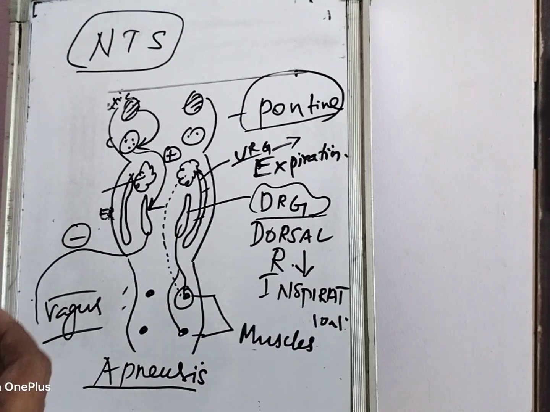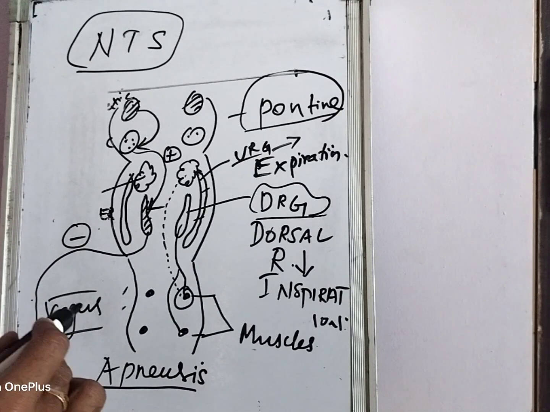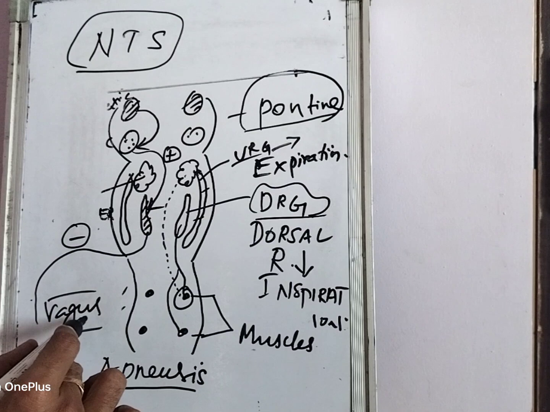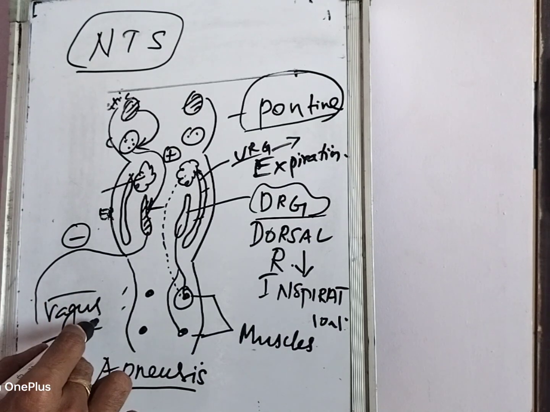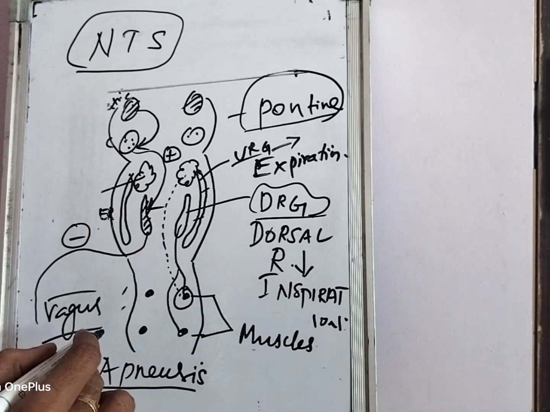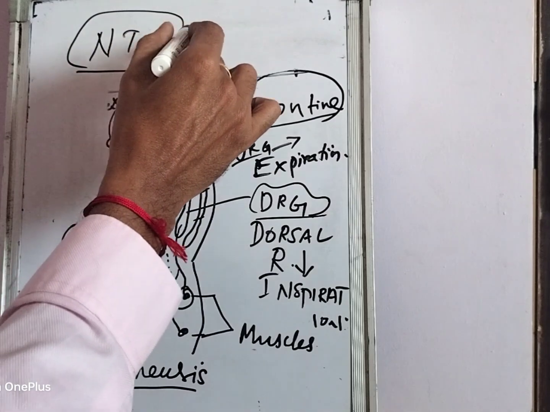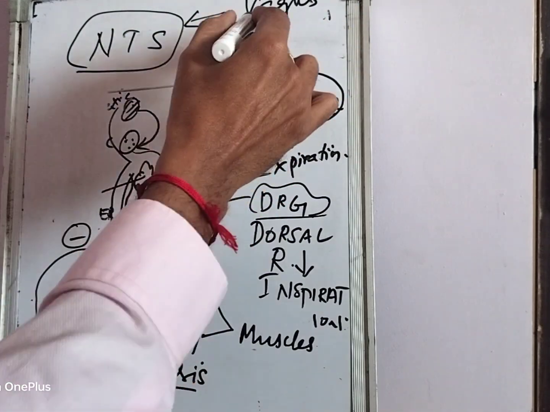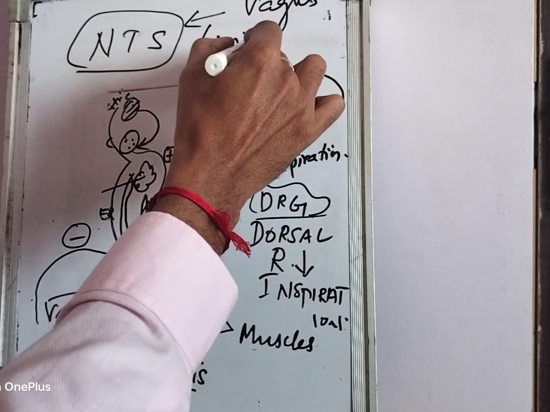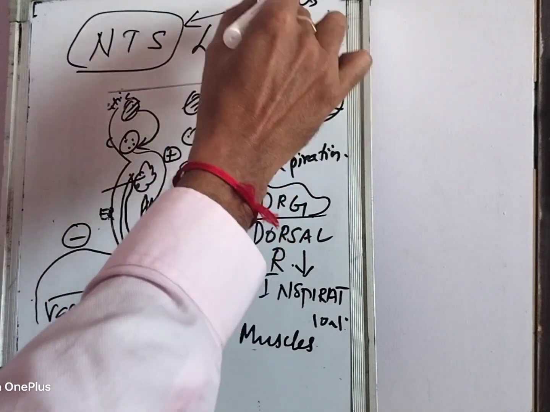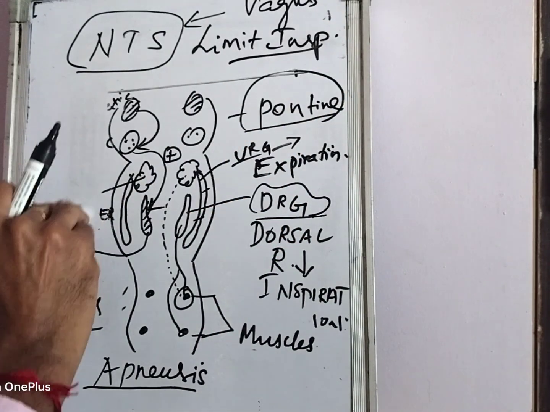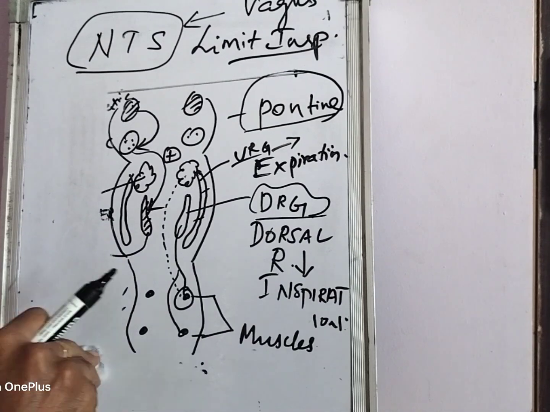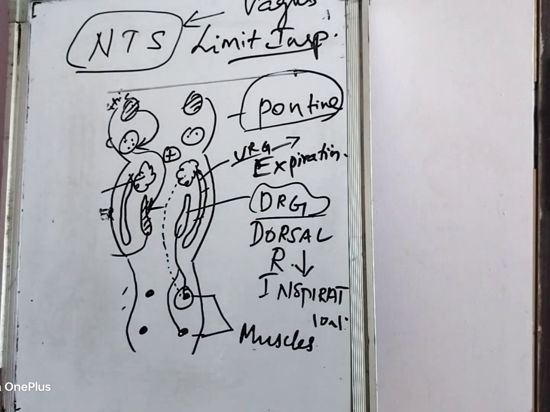Now this DRG is inhibited by the vagus nerve. When there is inflation of the lung, this causes stretching of the airways, and in the airway we have a receptor called the stretch receptor that will stimulate the vagus nerve, and the vagus nerve will inhibit the DRG. So what is the role of vagus? Vagus inhibits the NTS, or DRG, dorsal respiratory group neuron. So the role of vagus is also like the pneumotaxic center, which will limit inspiration. Now inspiration is limited. With this background we go for sectioning and we will see what changes take place in the respiratory signal.